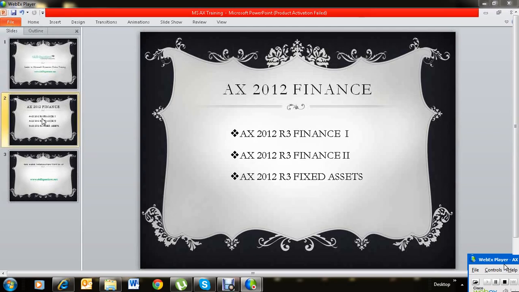In finance, as per the Microsoft official curriculum, we're going to touch upon all the areas of finance. We touch upon Microsoft Dynamics Finance 1, Microsoft Dynamics Finance 2, and fixed assets.